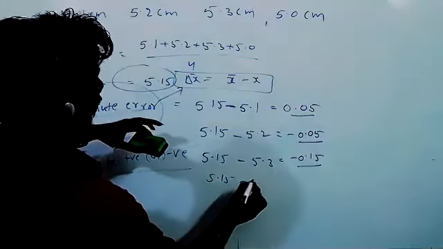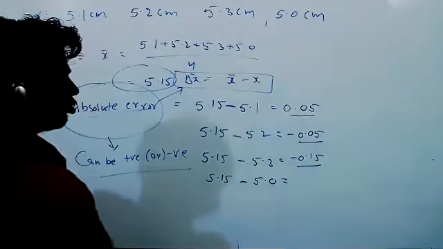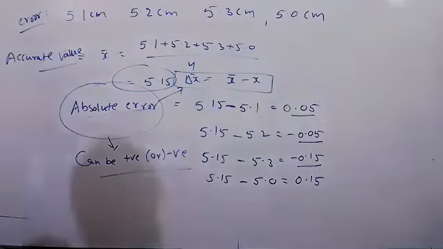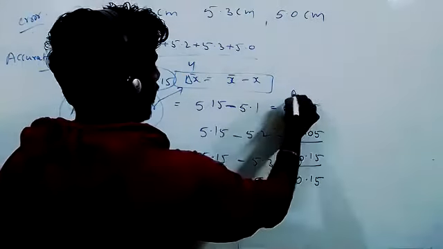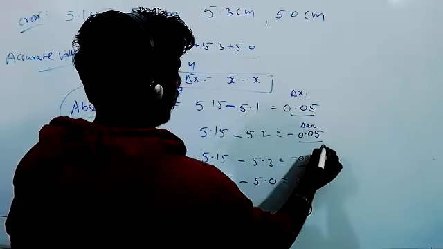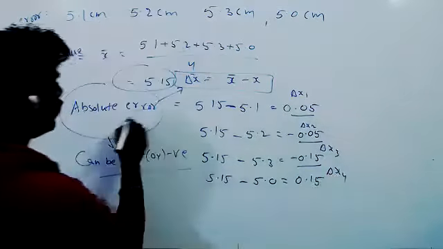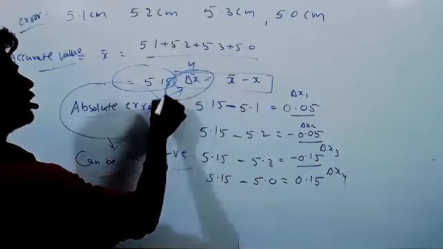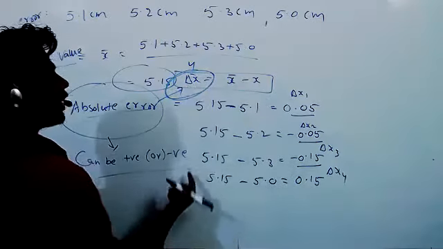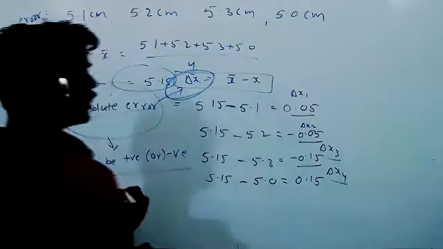5.15 minus 5.0. How much will you get? 0.15. It is delta x1. It is delta x2. It is delta x3. It is delta x4, because absolute error is denoted with delta x, right? So first value is delta x1, second value delta x2, third value delta x3, fourth value delta x4.